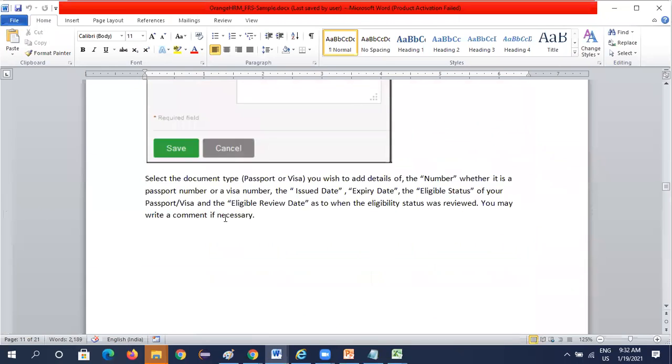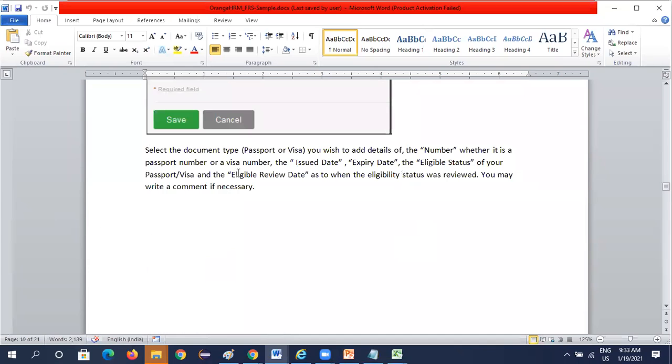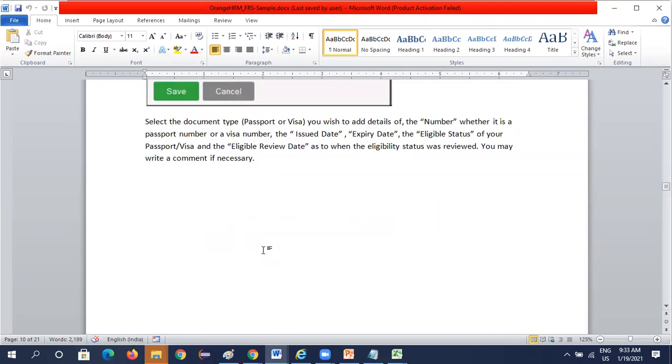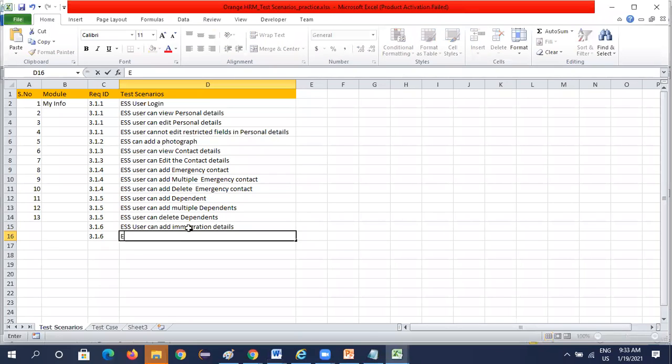So see here the document. First one, we are adding the information. Select the information under the screen. You can select the document type. You can add the details. Okay. Second one is here you can see you can add multiple entries, right? So our next scenario would be ESS user can add multiple details.